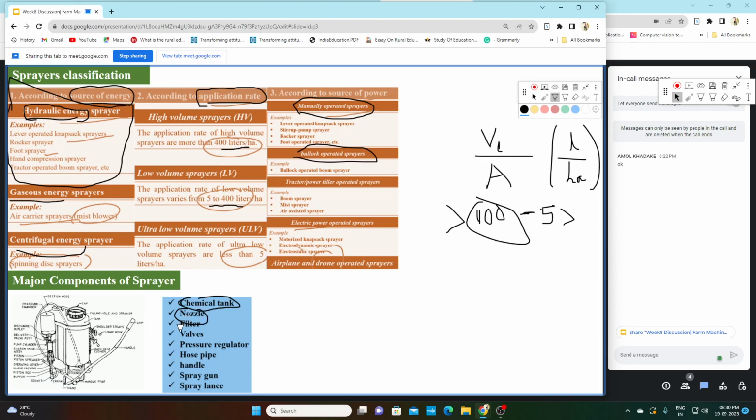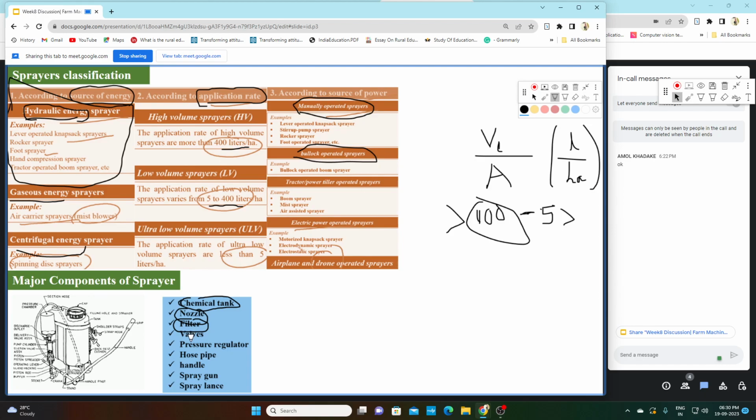Because in this chemical tank, there could be some stone or some particles that can be harmful to the nozzle. If we do not use a filter, if the unfiltered liquid comes out of the nozzle, it may damage the nozzle. So that is why we use a filter. Okay, this is the filter.